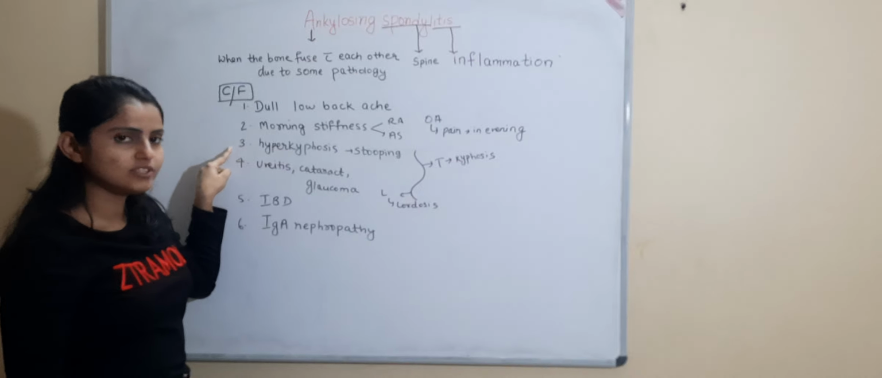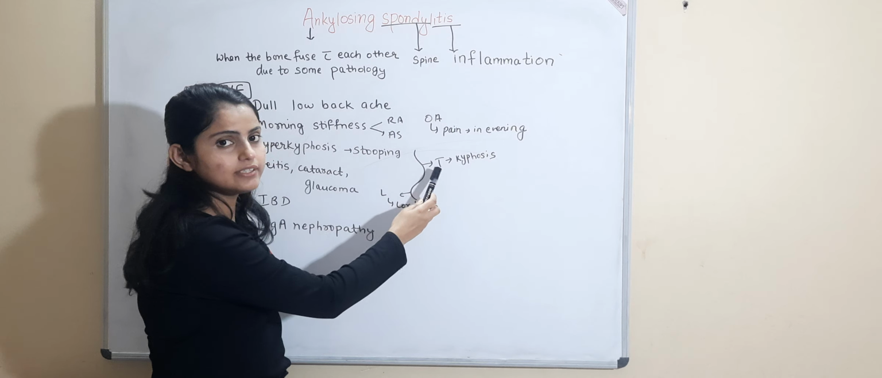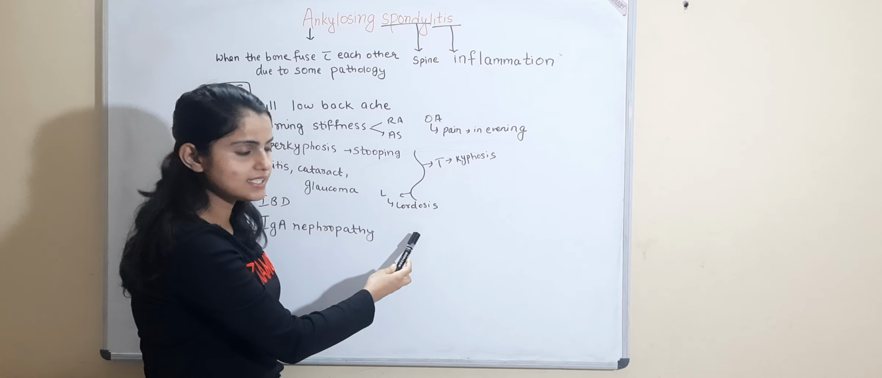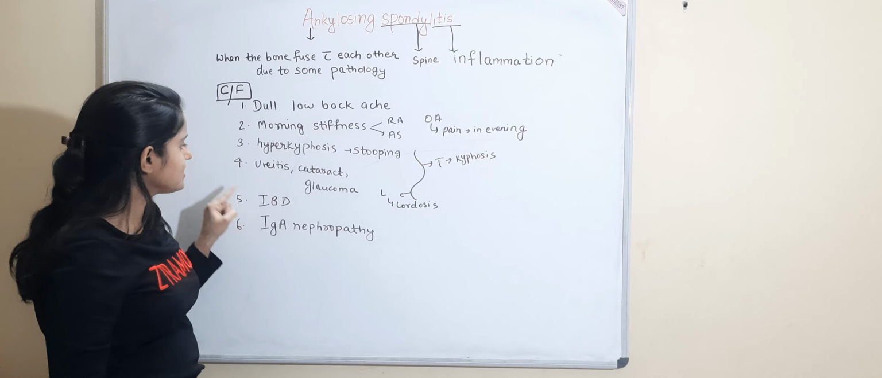In this, hyperkyphosis is seen, stooping. This is the normal vertebra. Normally in the thoracic vertebra, kyphosis is seen, and in the lumbar vertebra, lordosis is seen. But this kyphosis is increased in ankylosing spondylitis.